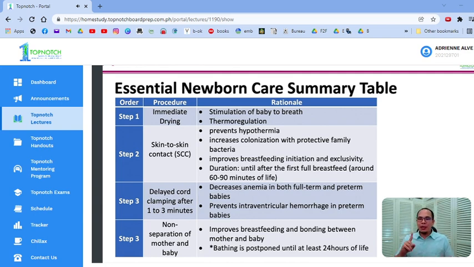Pag hypothermic sila, hindi maganda yung energy production nila, okay? Babagsak yung energy production, magkakaroon ng hypoglycemia, pag nag-hypoglycemia, magkakaroon sila ng acidosis, so forth and so on.